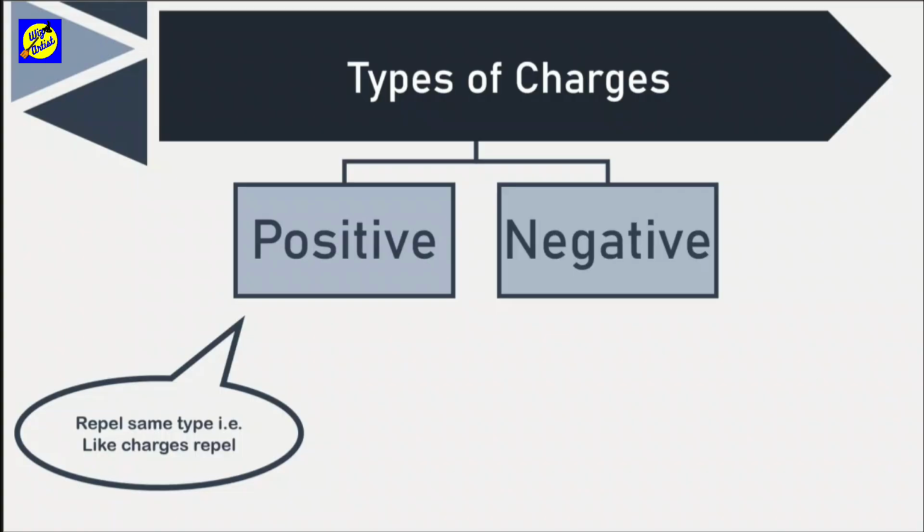Similar thing is noticed with a magnet, though, isn't it? We can draw many similarities between the interactions between charges and the interaction between the poles of a magnet. Like poles of a magnet, that is north-north or south-south, repel each other, while opposite, that is unlike poles, north-south or south-north of a magnet attract each other. Similar thing is seen here, isn't it?